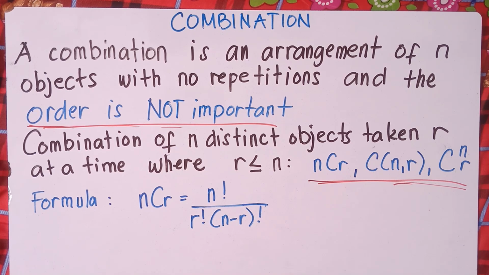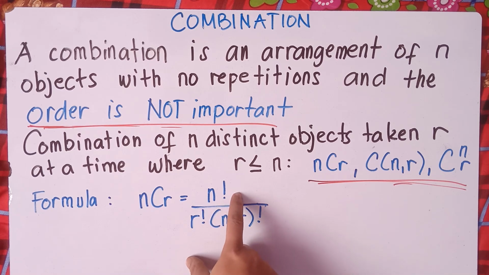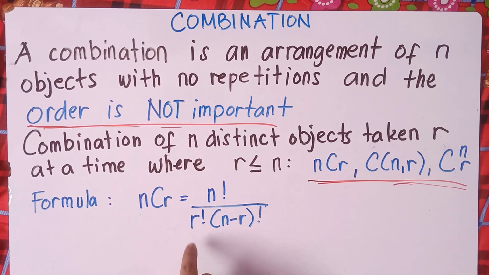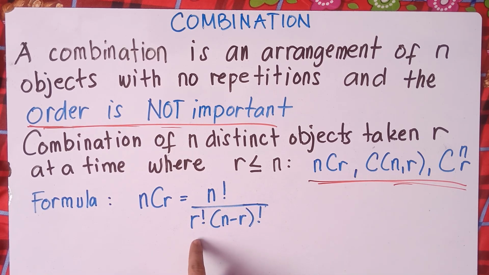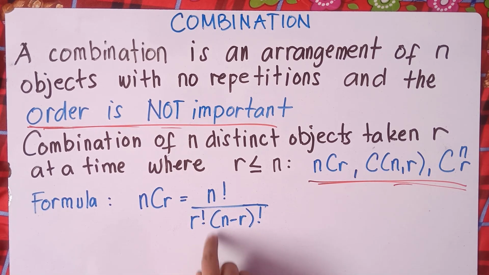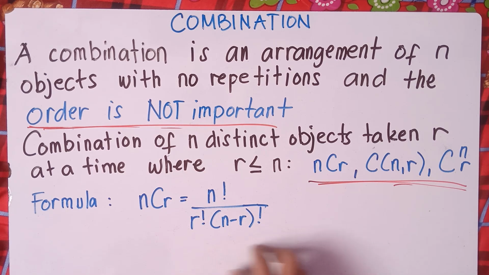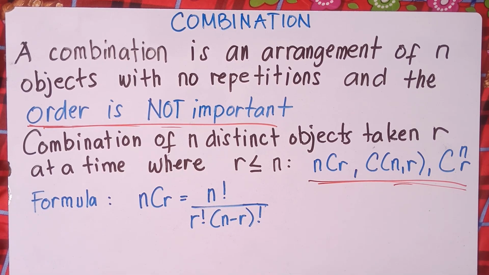equation for the combination. And the formula of the combination, that is nCr, is equal to n factorial over, so n there is the number of objects, r is the objects taken at a time. We have n factorial over r factorial times quantity n minus r factorial. So always remember this one, class.